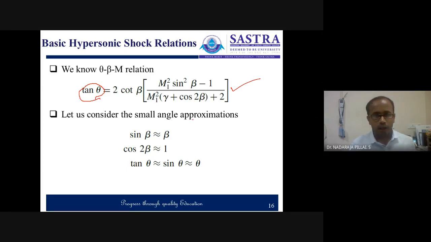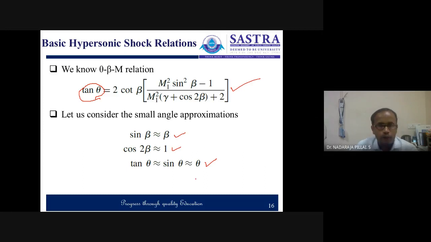Let us consider a small angle approximation. Here sin beta will become beta, cos 2 beta becomes 1. Then we consider tan theta approximately equal to sin theta, and we finally make it theta.